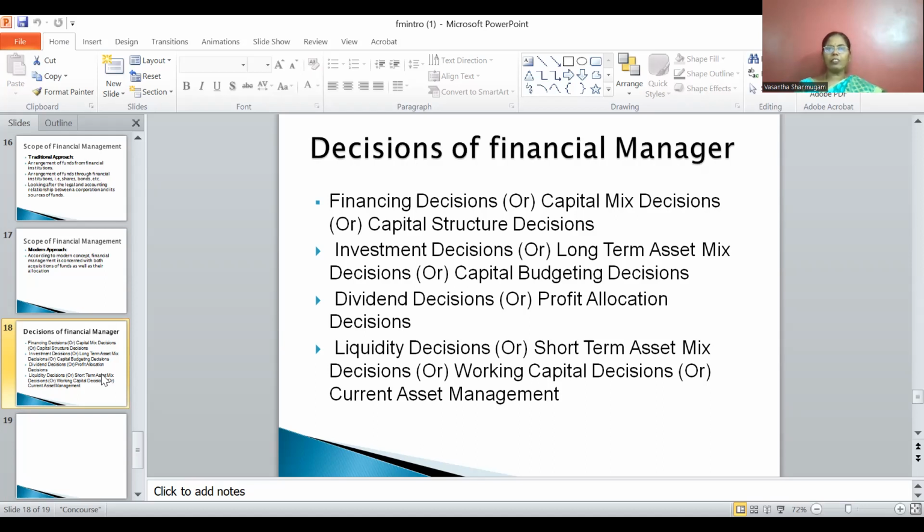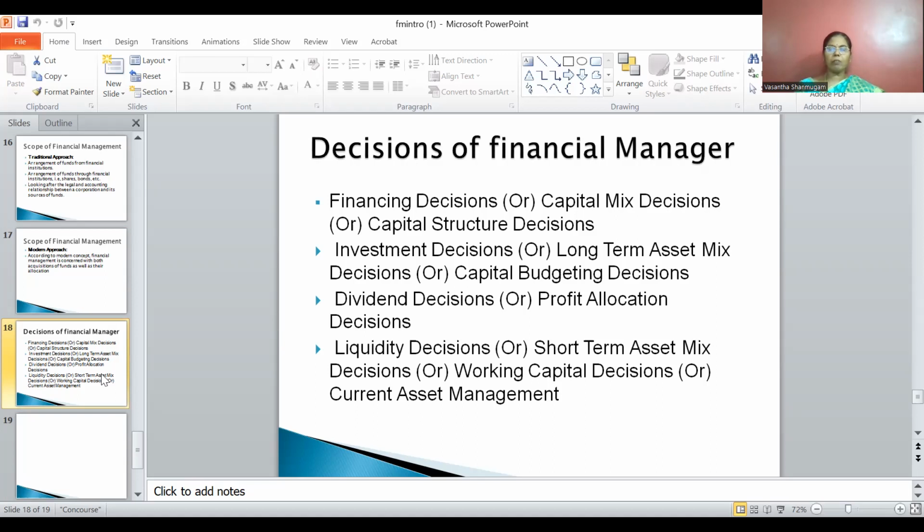So I think it's clear. Today we have discussed the meaning of financial management, which is nothing but being concerned with the acquisition and allocation of funds. Then we discussed the objectives of financial management: the primary traditional objective is profit maximization, and the modern objective is shareholders' wealth maximization. Third, what are the major decision areas of the financial manager? One is the financing function, that is, where to raise the funds, the capital structure decision.